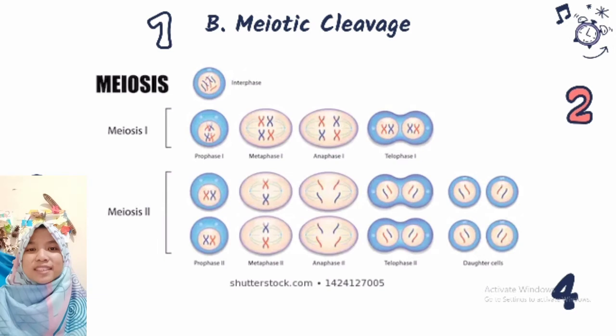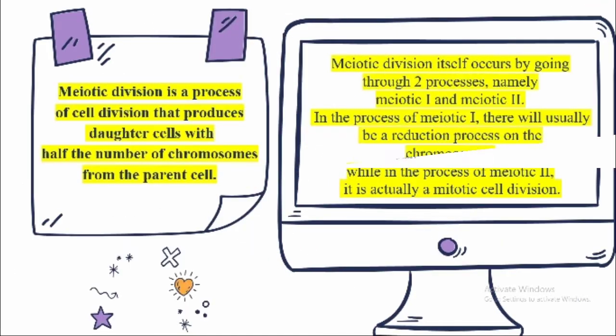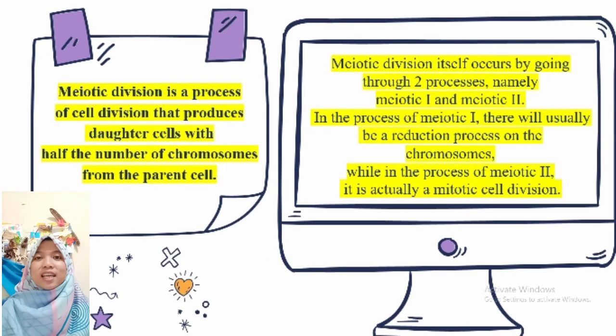Meiotic cleavage. Meiotic division is a process of cell division that produces daughter cells with half the number of chromosomes of the parent cell. Meiotic division itself occurs by going through two processes, namely meiotic 1 and meiotic 2. In the process of meiotic 1, there will usually be a reduction process on the chromosomes, while the process of meiotic 2 is actually a mitotic cell division.